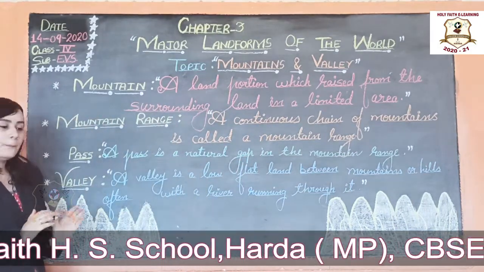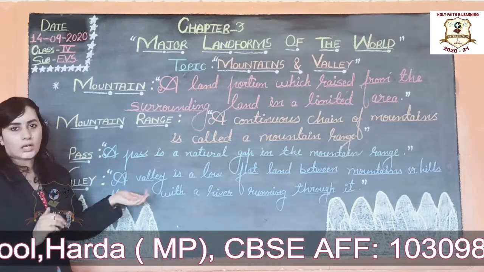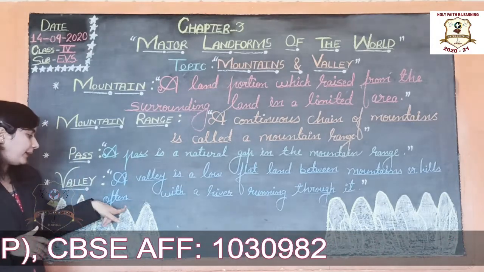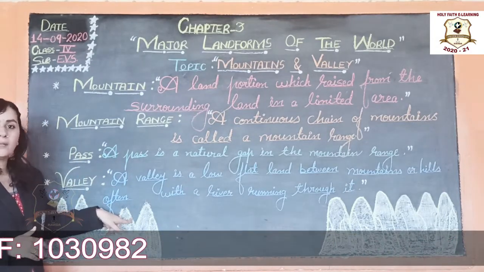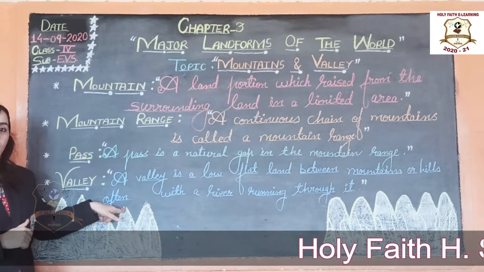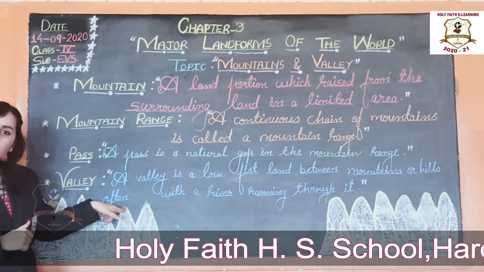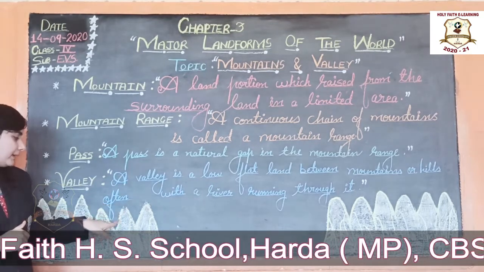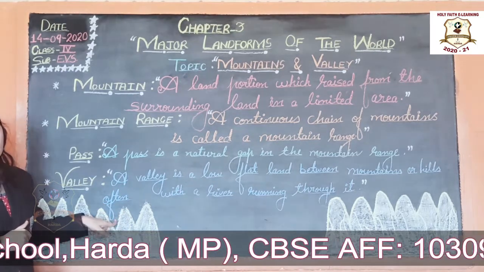Mountains are big and tall. They have a peak and sloping sides. What do you mean by peak? The highest point of a mountain is called a peak. This is the peak and these are sloping sides.